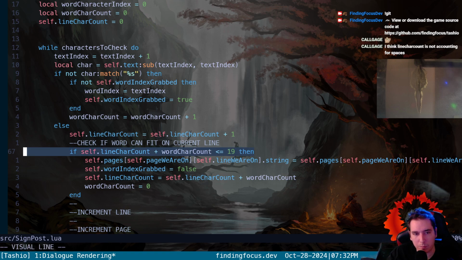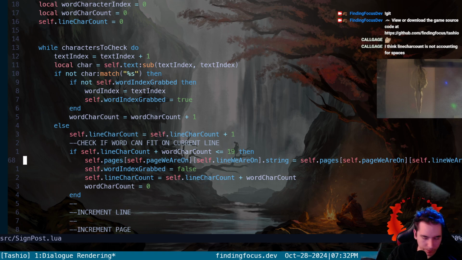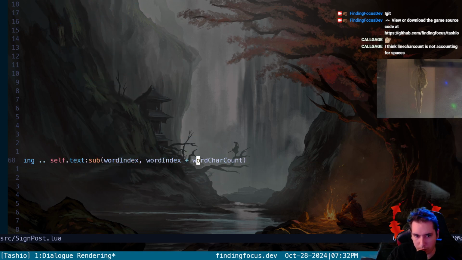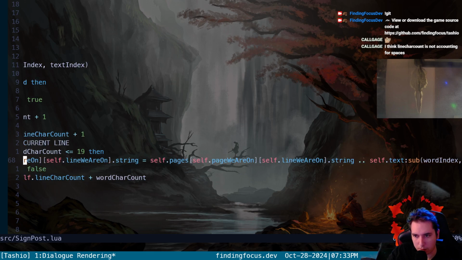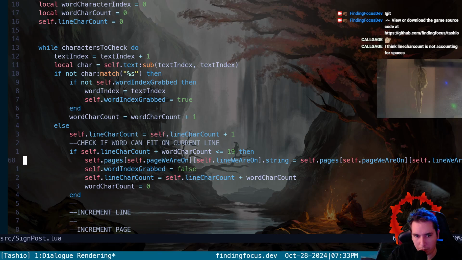Okay, so why would it be copying over the first index of the word? Well, first, whatever's getting appended here is, for whatever reason, just the first character. So the word index is what we're appending.